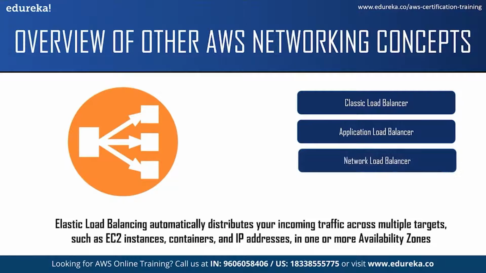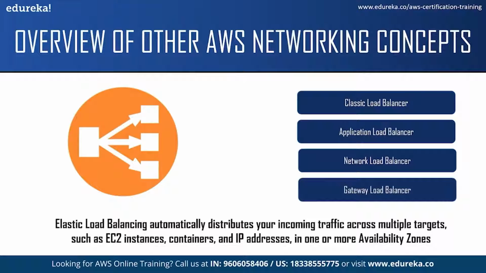Third, we have the Network Load Balancer, which is best suited for load balancing of TCP, UDP, and TLS traffic where extreme performance is required. A Network Load Balancer routes traffic to targets within Amazon VPC and is capable of handling millions of requests per second while maintaining ultra-low latencies. Fourth, we have the Gateway Load Balancer. It is used to deploy, scale, and run third-party virtual networking appliances.